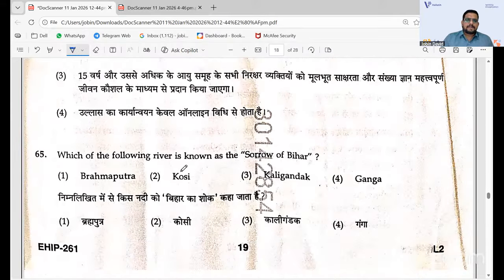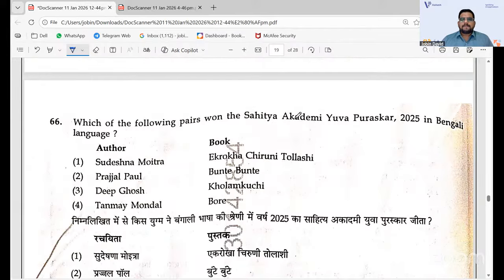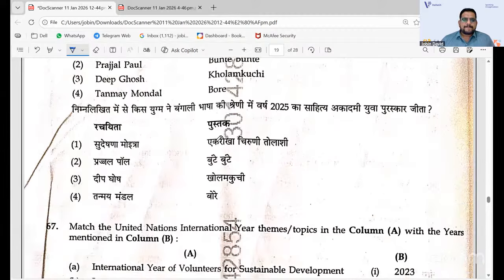The Sorrow of Bihar is known as Kosi. The Sorrow of Bihar is Kosi. Coming to the next one, the 66th, the Sahitya Akademi Yuva Puraskar 2025 in the Bengali language is Sudeshna Moitra for Ekrora Chiruni Talashi. It's actually a difficult one. Those are only the Bengali language. You should study the Yuva Puraskar for every language, because we don't know from which they ask.